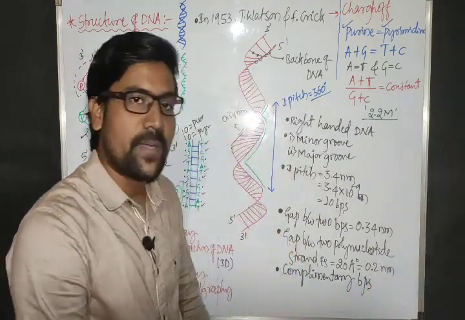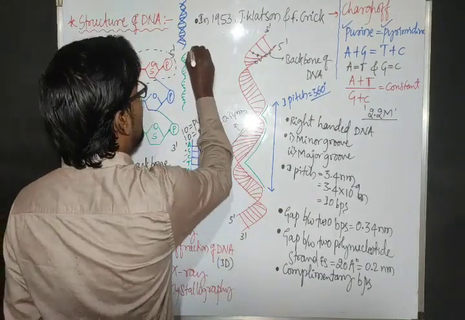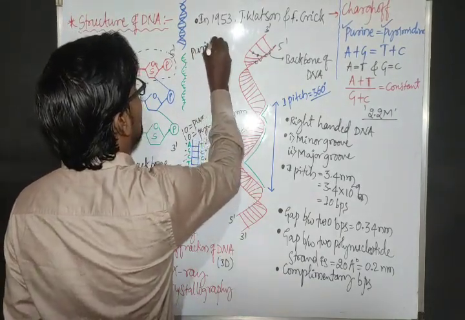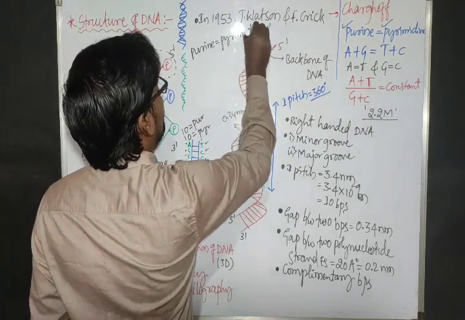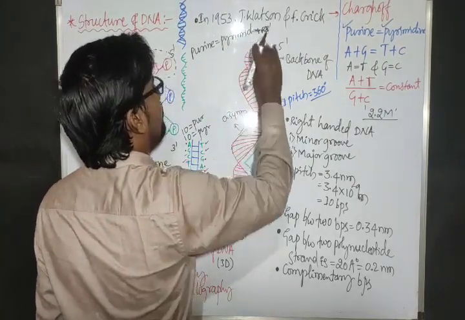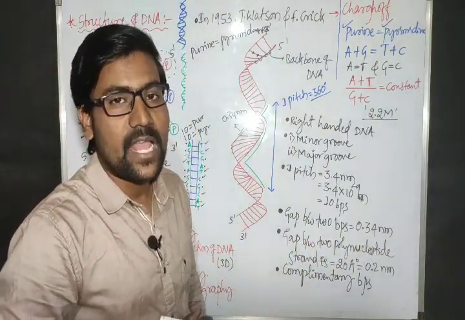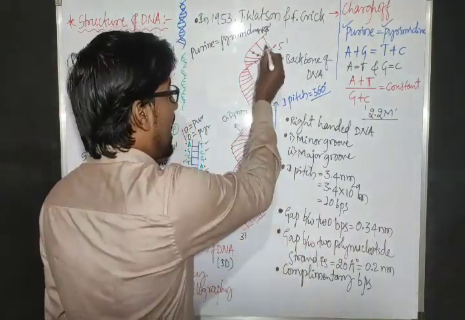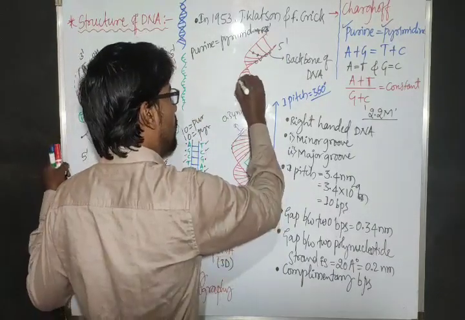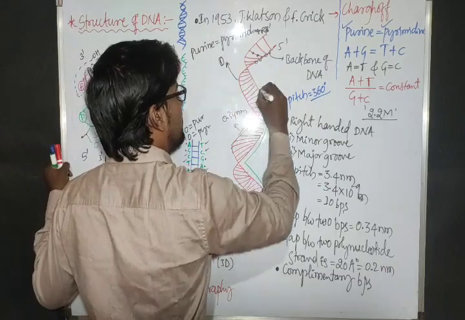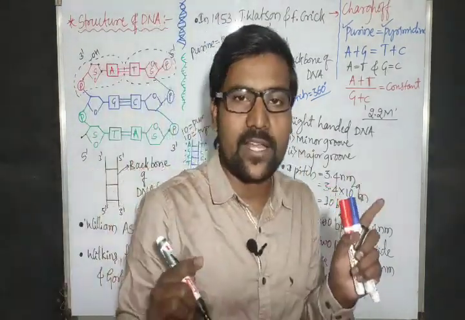Complementary base pairing. Just as I told you, complementary base pairing means purine combines with pyrimidine. Purine combines with what? Pyrimidine. So that we will call complementary base pairing. And we have two strands, two backbones of the DNA, right? This is one backbone and this is one backbone. We have a total of two backbones of the DNA.